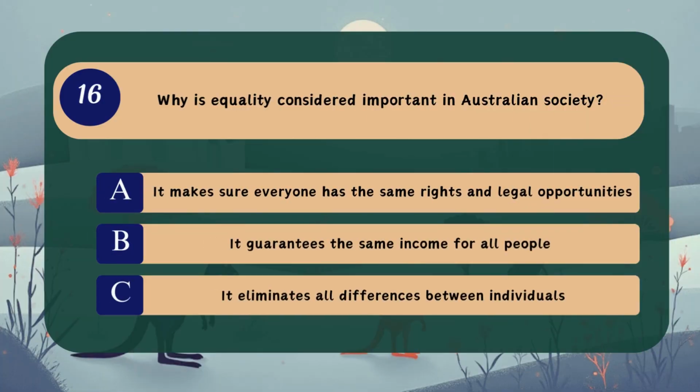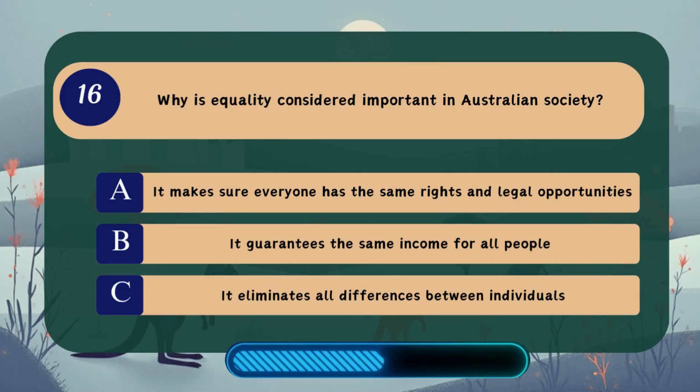Question 16. Why is equality considered important in Australian society? A. It makes sure everyone has the same rights and legal opportunities. B. It guarantees the same income for all people. C. It eliminates all differences between individuals.